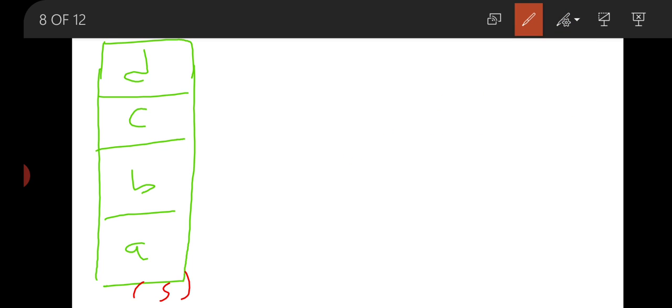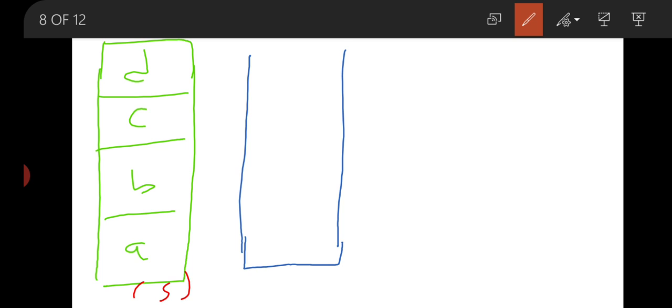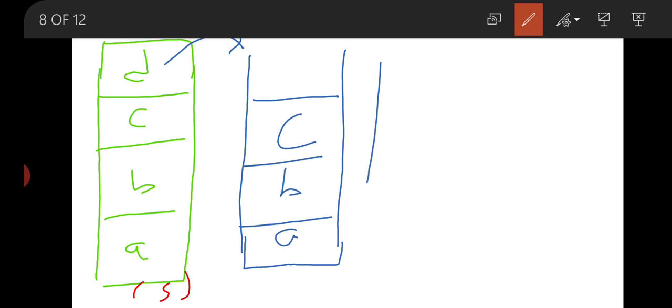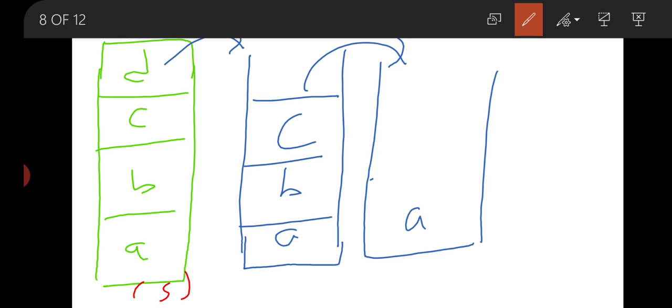now if we are going to perform the pop operation, then suppose that we can insert, push and pop with the one end. Now first of all we have to pop D. Now the stack will be like A, B and C. Now again if we are going to pop, now C will be popped, C will be deleted, then A and B will be in the stack.